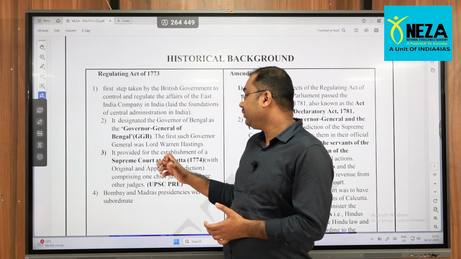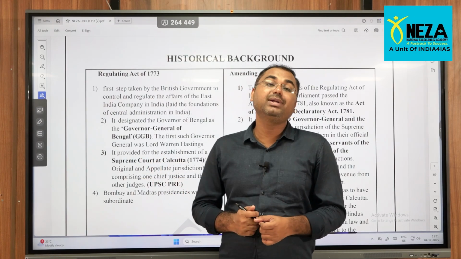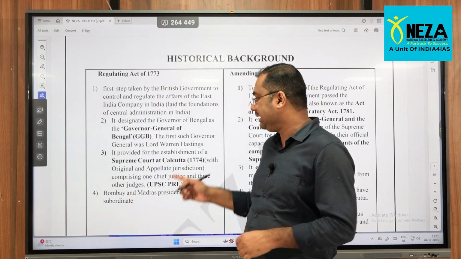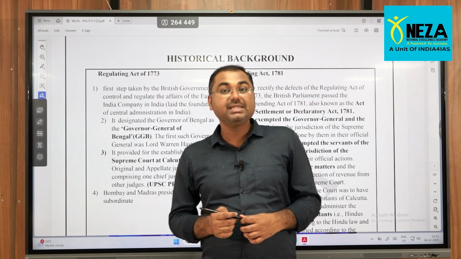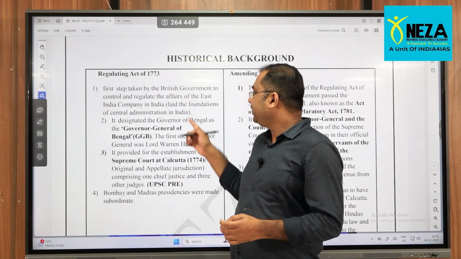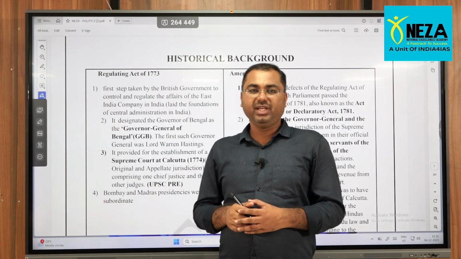So here, that's why it was called the Supreme Court at Calcutta, not at New Delhi. So this is again a very important aspect. The same question was being asked in the UPSC examination also. So that's why this has become very important.